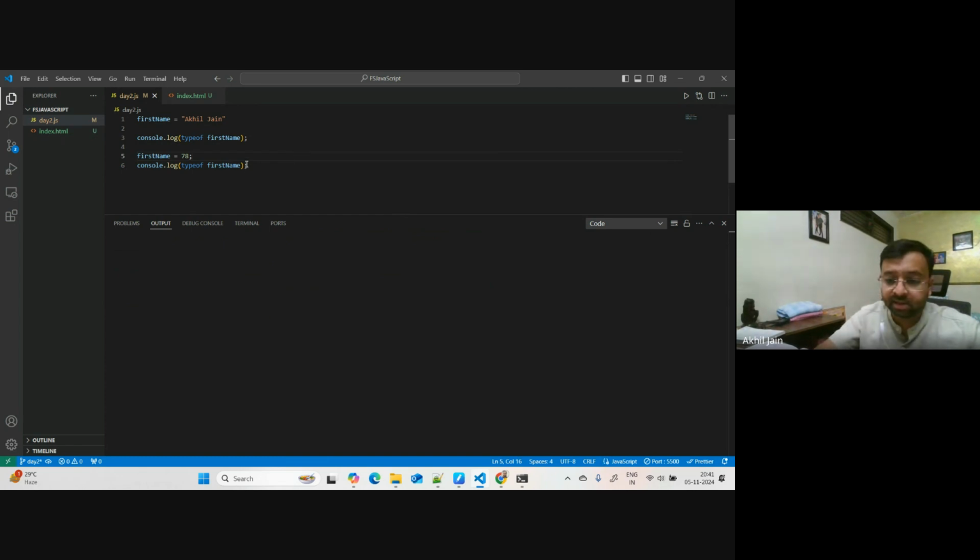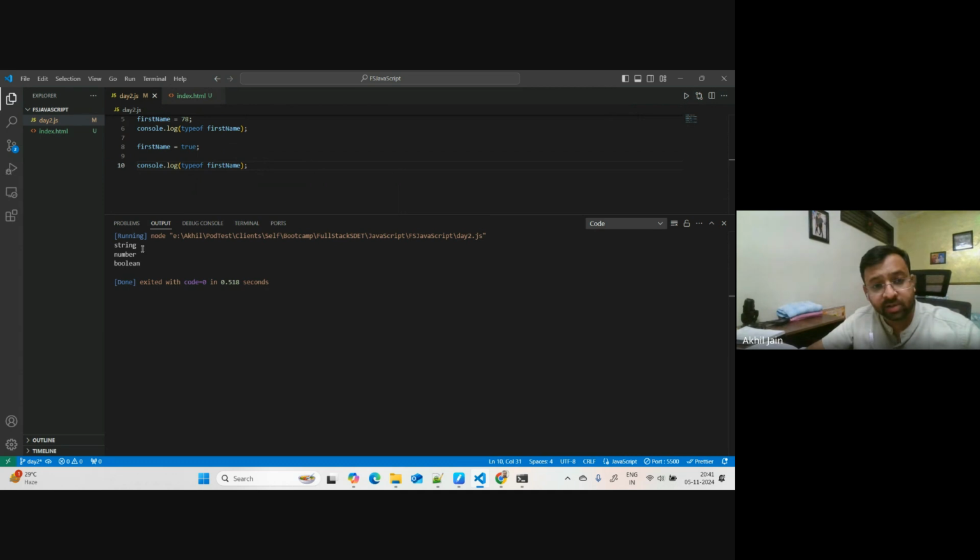Let's do one more thing. Let's give it a Boolean value now. So let's say true here, and let's again print the type of it. First of all, in the first case, the value of that variable was of string type, so when we checked the type of it, it gave me a string.